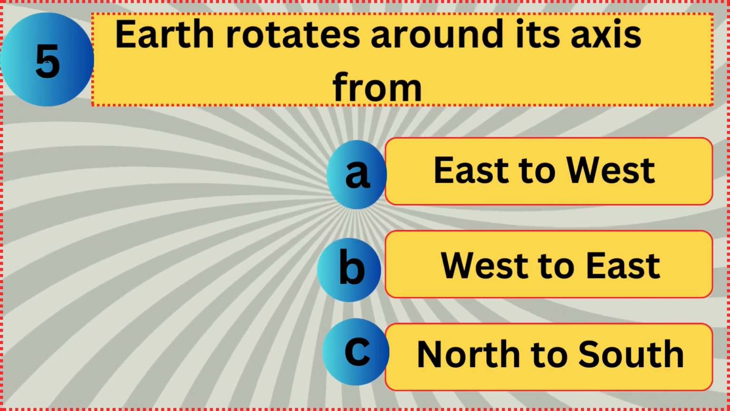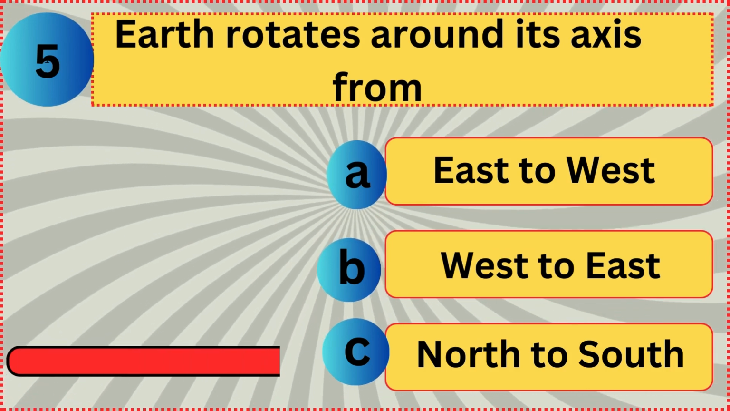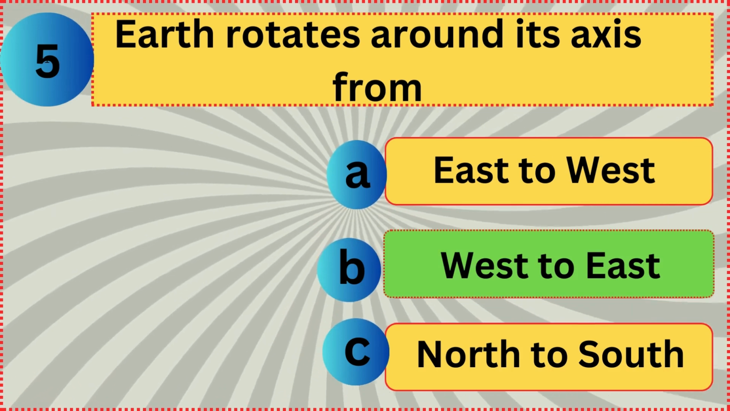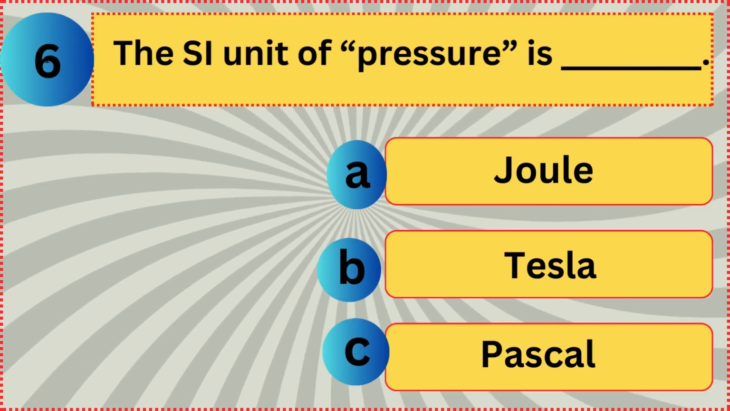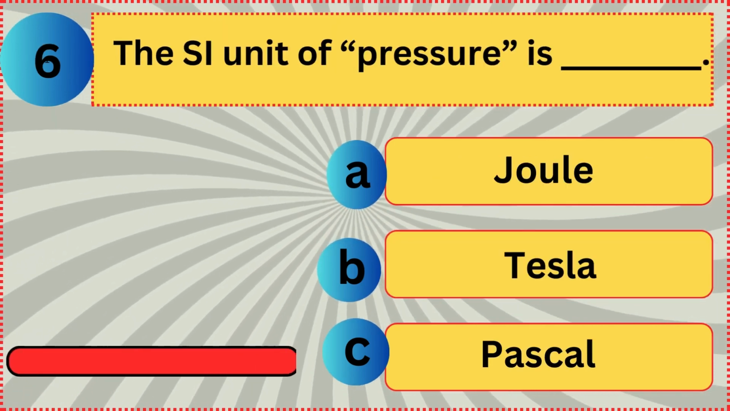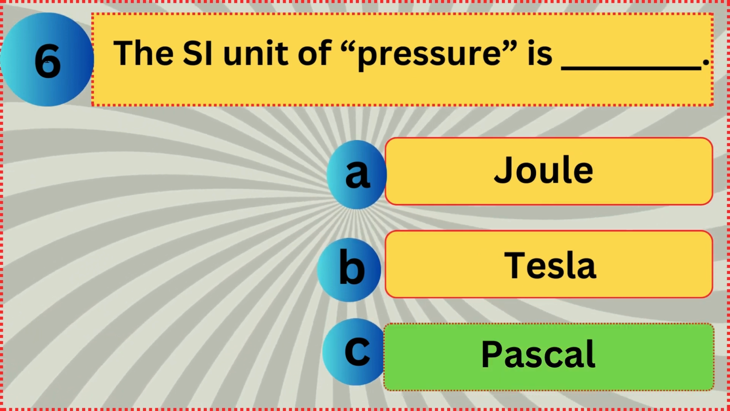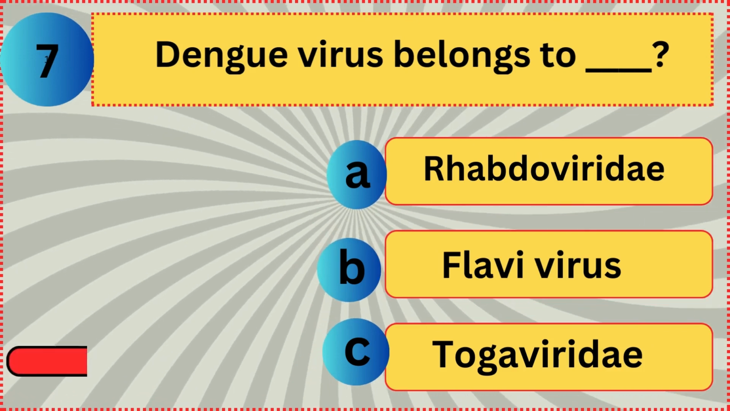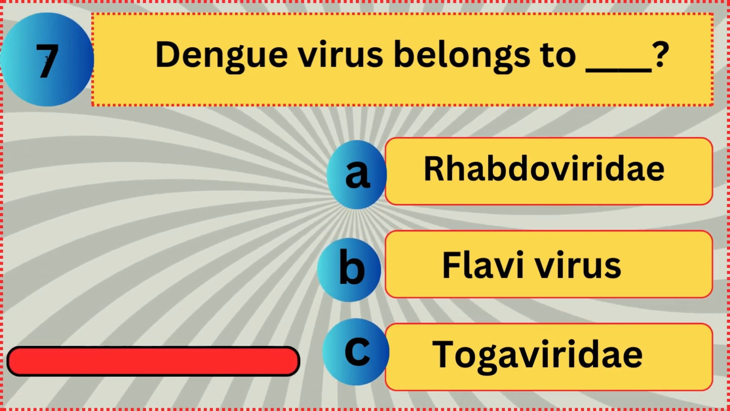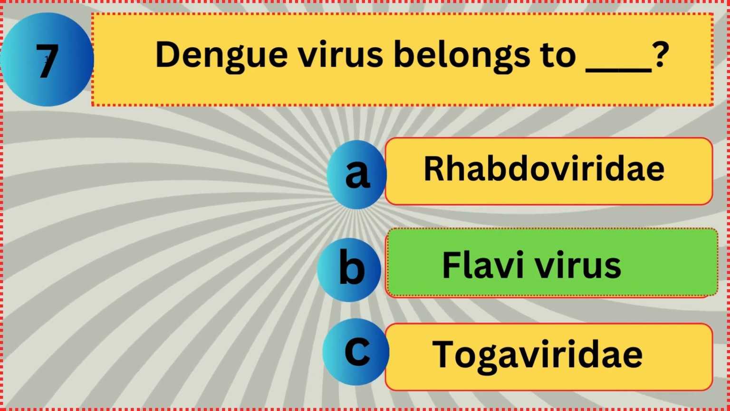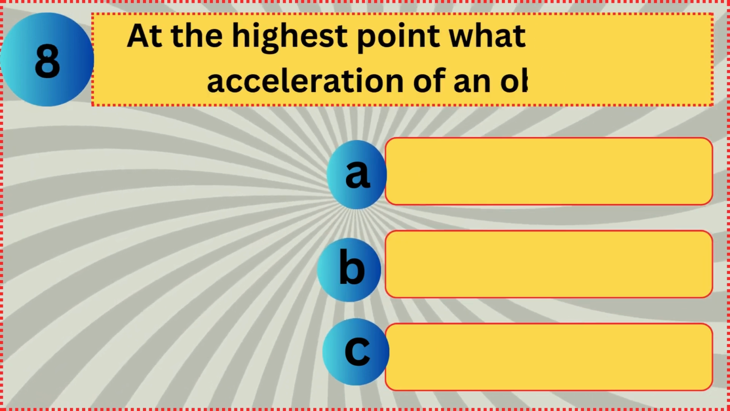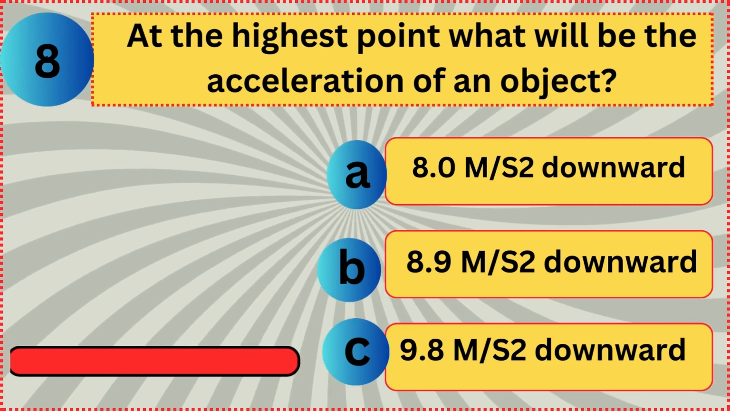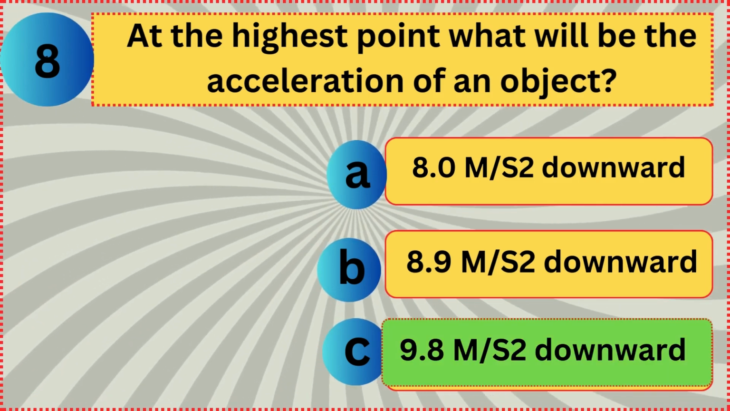Earth rotates around its axis from west to east. The SI unit of pressure is Pascal. Dengue virus belongs to flavivirus. At the highest point, what will be the acceleration of an object? 9.8 meter per second square.